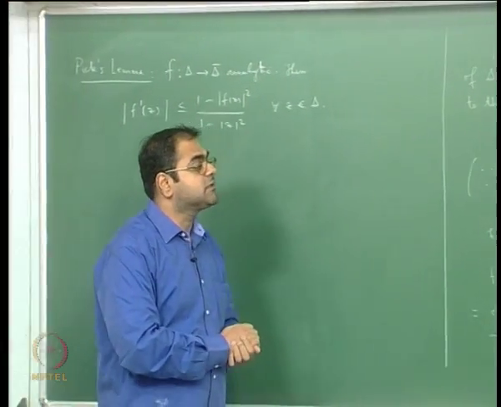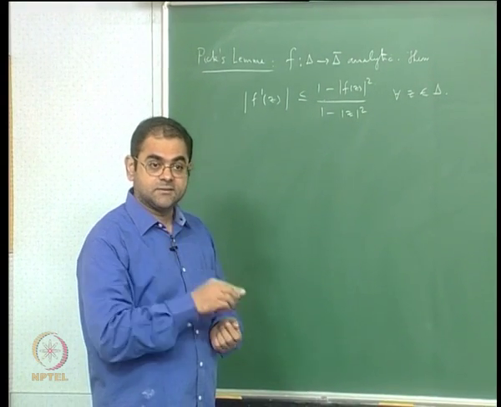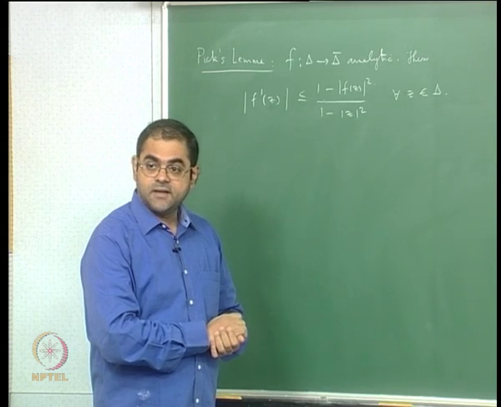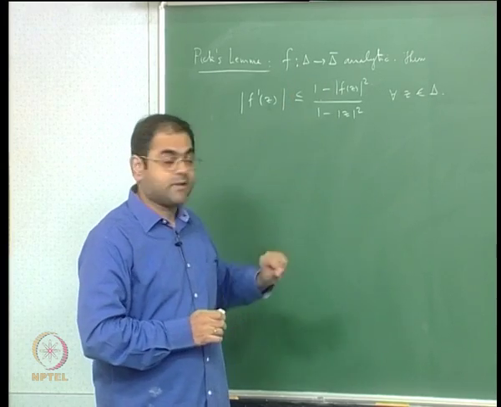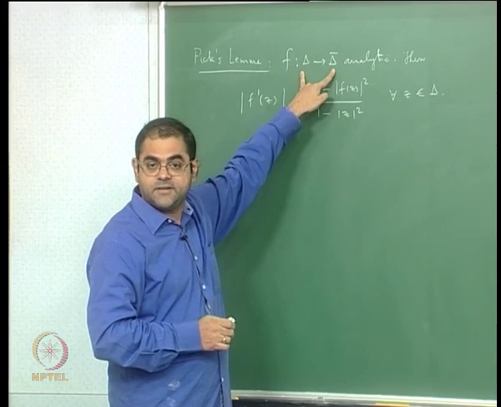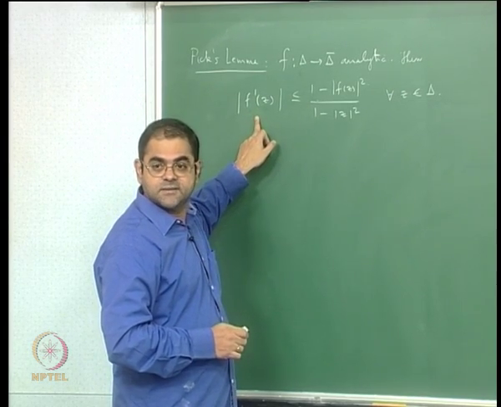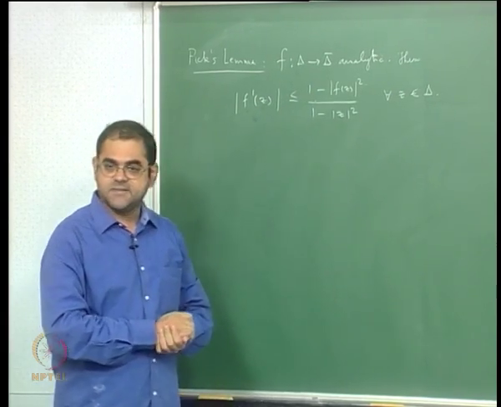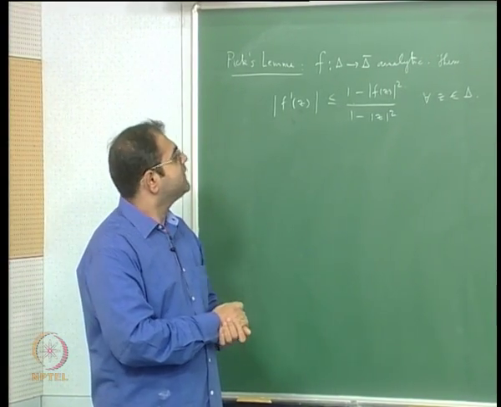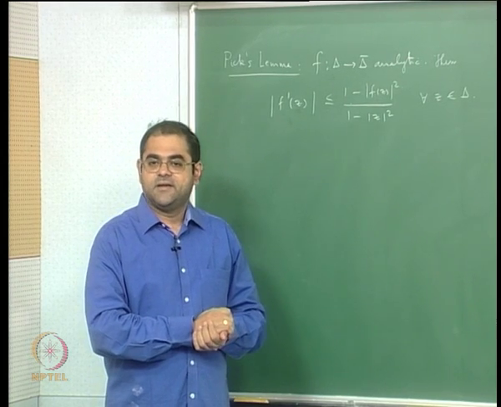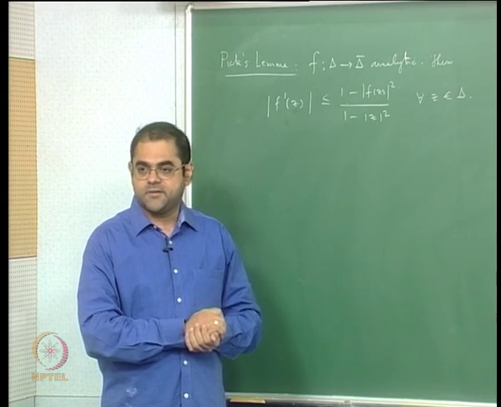The only point in Schwarz's lemma is that you are looking at the derivative at the origin, the modulus of the derivative at the origin, and you are also assuming that the map takes 0 to 0. Now you are relaxing both the things, you are taking any analytic map of the unit disk into itself, and you are saying that the modulus of the derivative at any point has a bound, and this is the bound, okay. And again, just like that case, you will get equality if and only if f is an automorphism, otherwise you will have strict inequality, right.